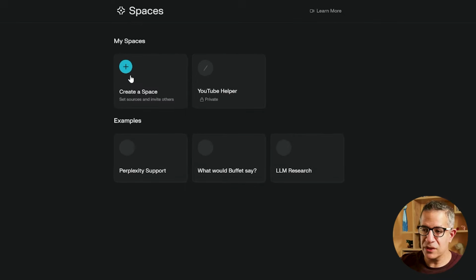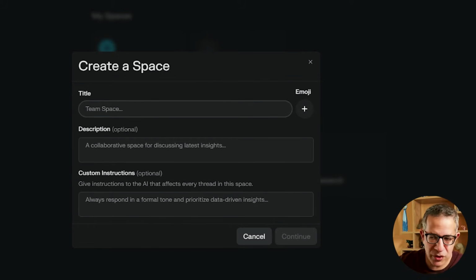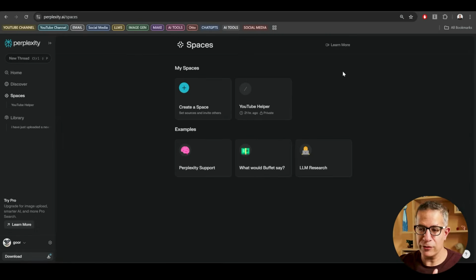If you click on spaces, create a new space by clicking here, give it a name, give it a description if you want to, it's not necessary. Here are the instructions where the prompt goes. Once you've done that, you can add files to it.